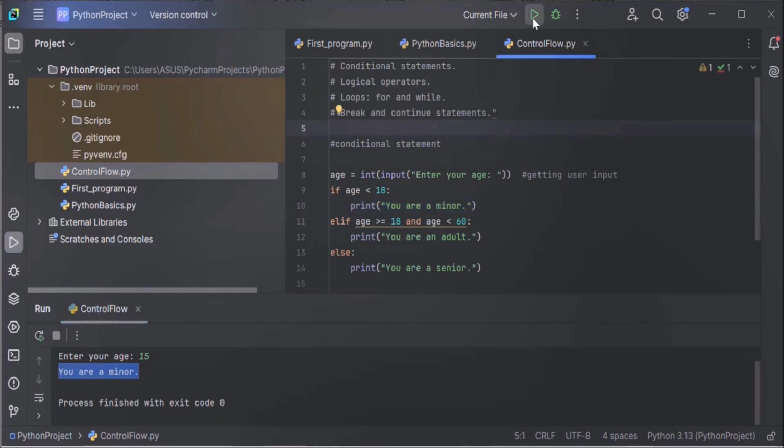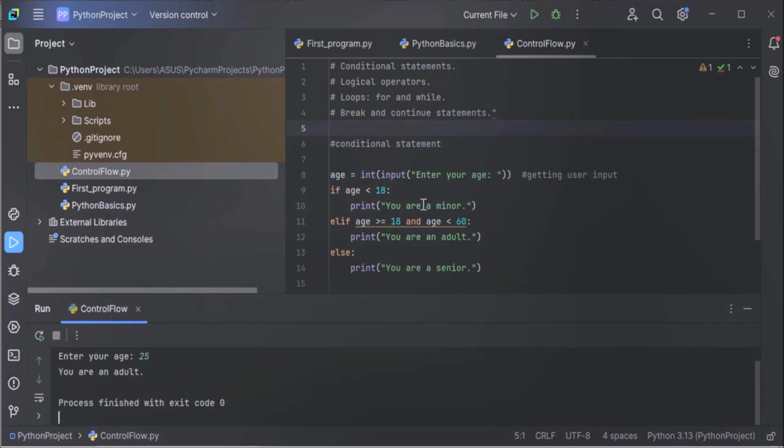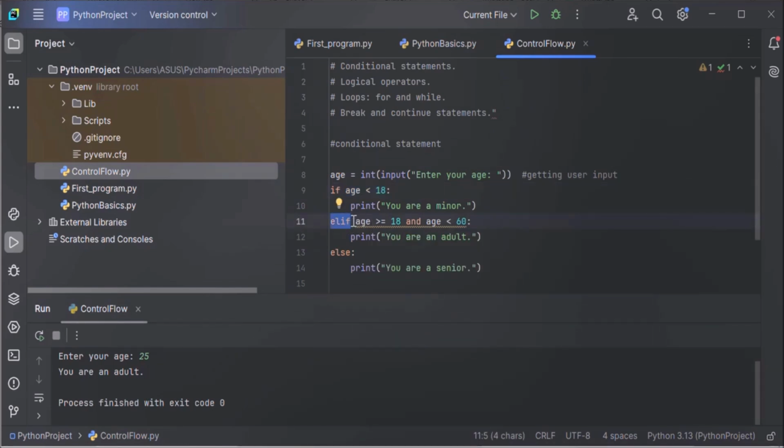Now let's execute it once again. Enter your age. This time let's enter 25 and hit enter. When we enter 25, the first if condition is checked, age less than 18. This condition was not met as age is 25. Then it will go to the elif part. In the elif part, this condition was checked, age greater than or equal to 18 and age less than 60. So this condition is true this time, and the message was displayed, you are an adult. You can see you are an adult is displayed here.